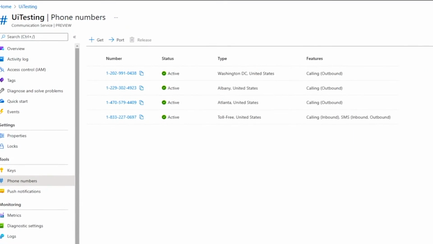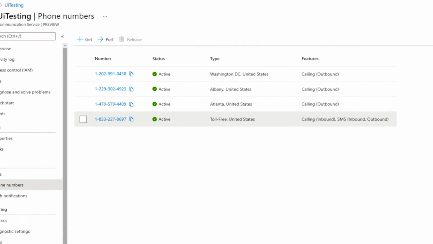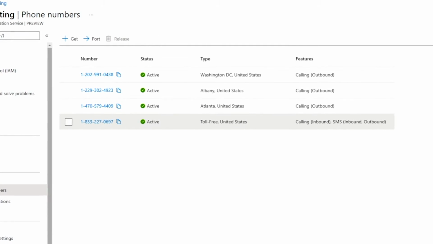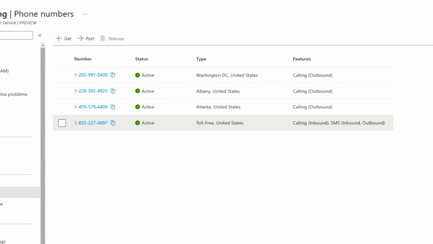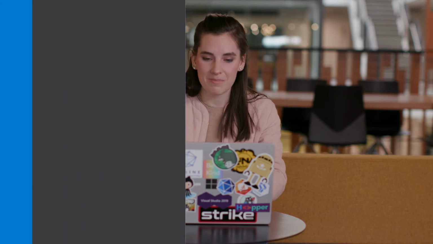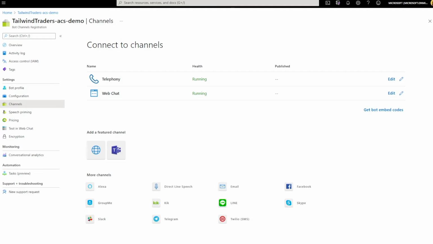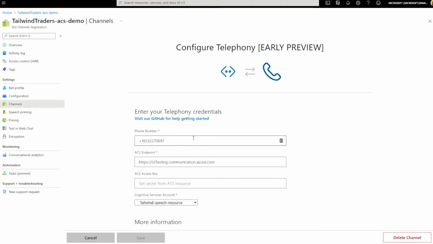So over here in the Azure portal, we have our Azure Communication Services resource already provisioned. Here, I've already acquired a few phone numbers. In this case, we're going to use the bottom phone number, which is a toll-free US number. It has inbound calling and inbound and outbound SMS enabled, so we can send and receive text messages and receive the call from the user. Now, if we go over to our Connect to Channels, or our bot framework resource, we can see that I've added this telephony channel here and it's already running. This is where we hook up our phone number.